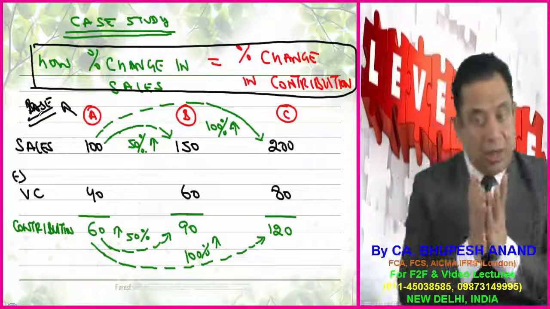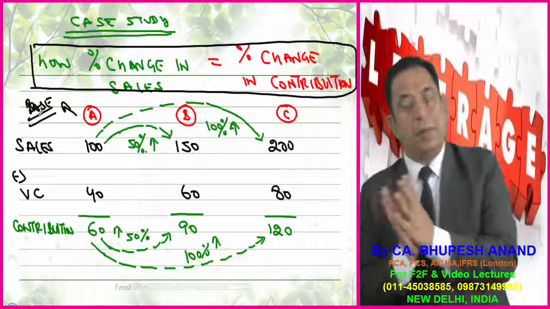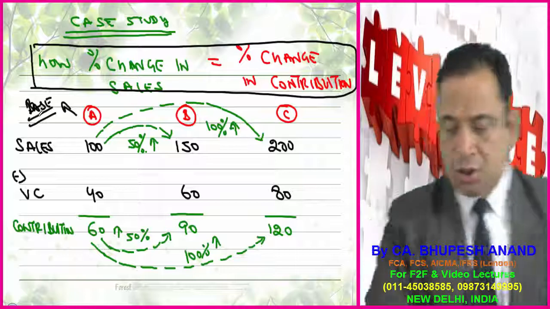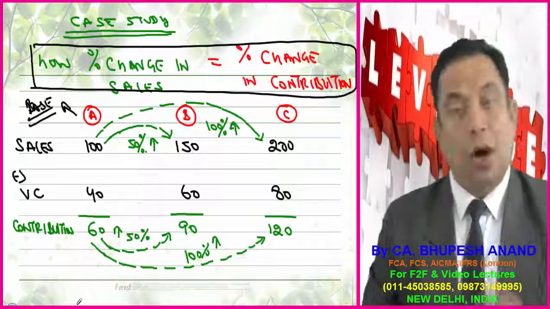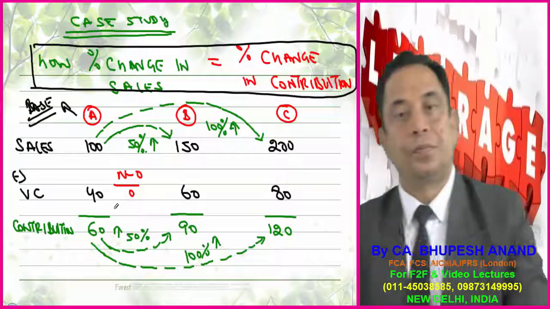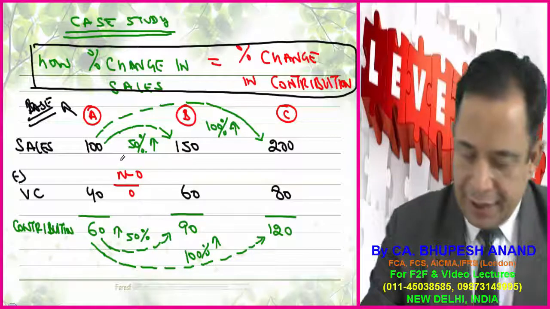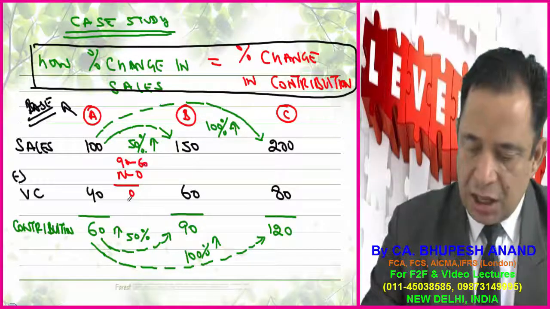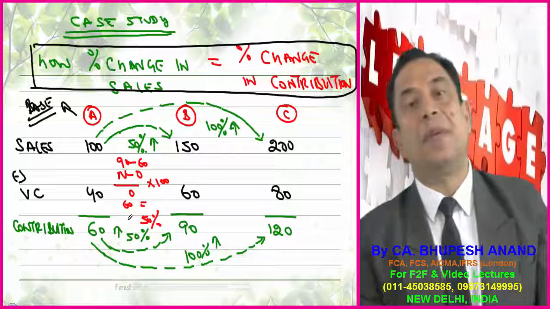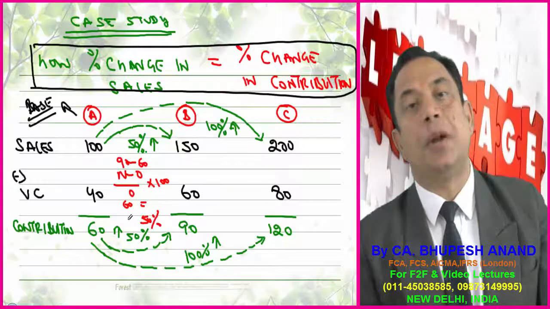Now see, when there is an increase in sales by 50%, let us see how much increase there is in the contribution, from 60 to 90. Now, you know how to calculate change: new minus old upon old. That is 90 minus 60 upon 60 into 100, which comes to 50%. So there is a 50% change in contribution.